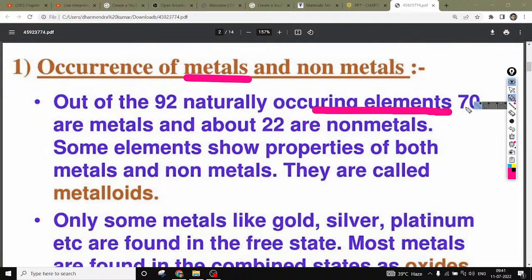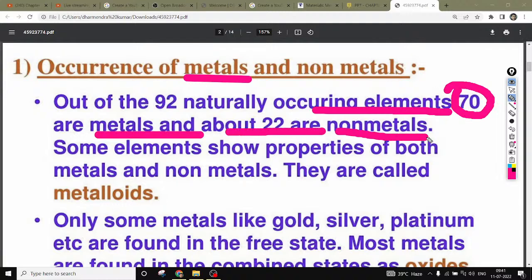Here we have 70 elements as metals. How many elements? 70 elements. And about 22 elements are non-metals. We will see what the metals and non-metals are. Other than this, we also have another category, the metalloids. So what are metalloids? Metalloids are materials whose properties lie between the metals and non-metals.